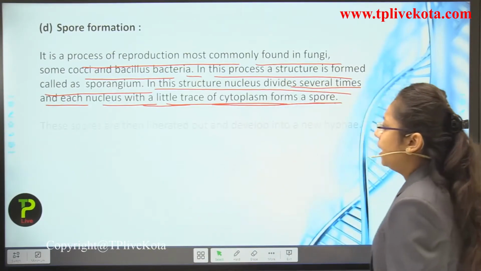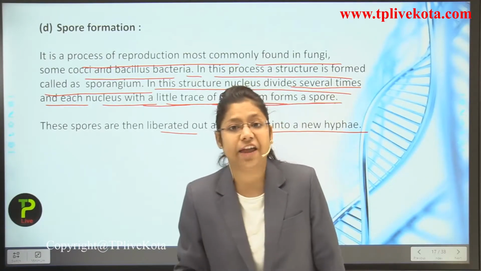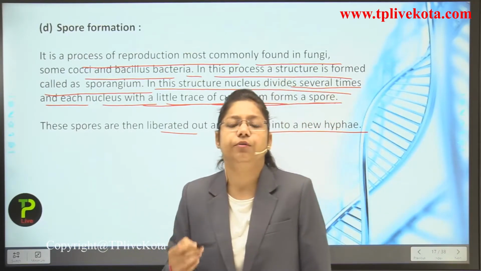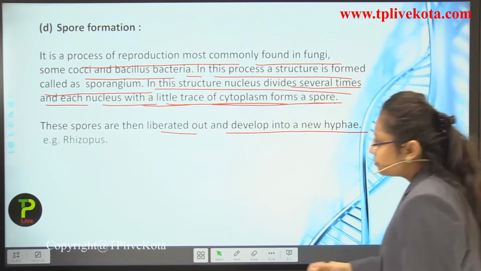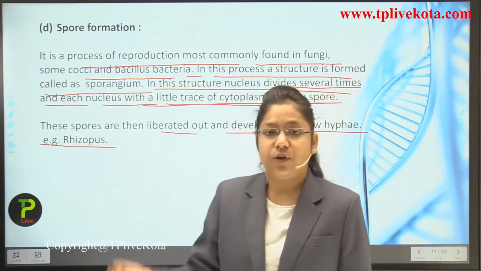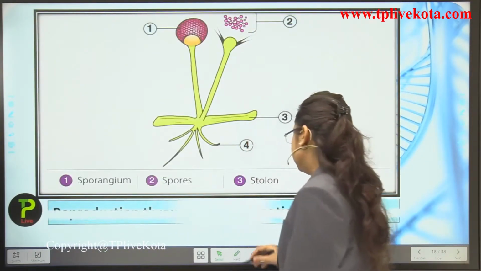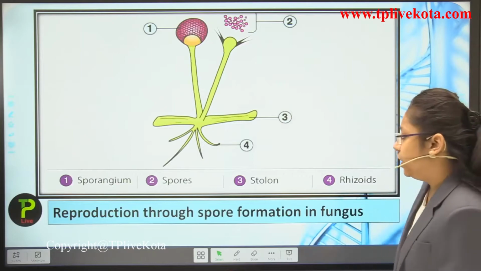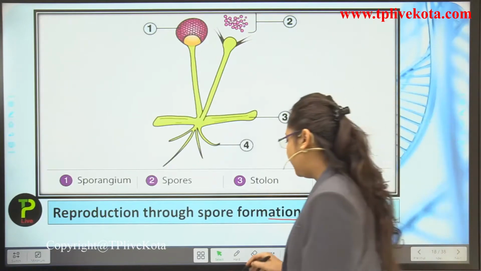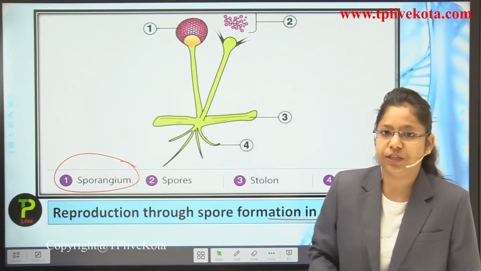Now, these spores are then liberated out and develop into new hyphae. Now, what is hyphae? Actually, a new organism will be produced with the help of the spores. For example, Rhizopus. So, this is a good example of spore formation. Here is a diagram to show you reproduction through spore formation in the fungus. How will spore formation in the fungus take place? Firstly, the sporangium will be formed by the division of the nucleus, as I told you.